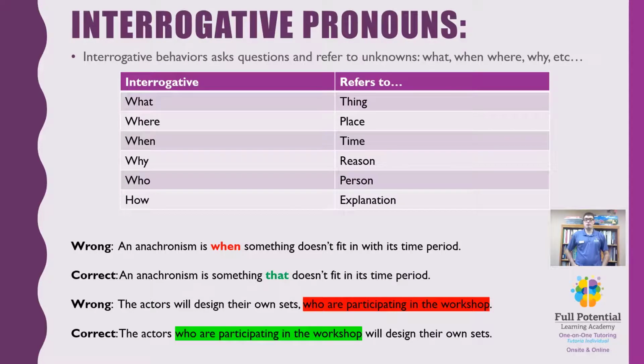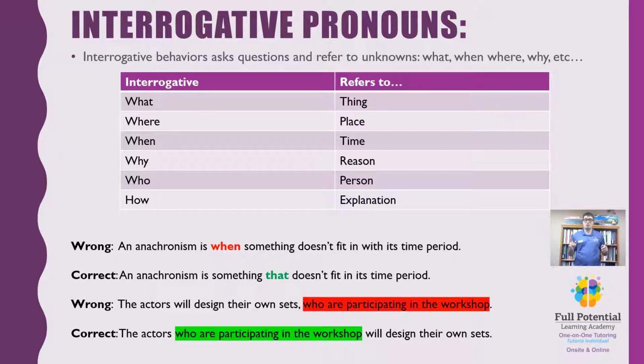Interrogative pronouns refer to unknown things within a sentence that we can use to make questions that could answer those unknown things. For example, we see the interrogatives on the left refer to the subjects on the right. What refers to a thing or things, where refers to a place or places, when refers to a time or times, why refers to a reason or reasons, who refers to a person or people, and how refers to an explanation or explanations.